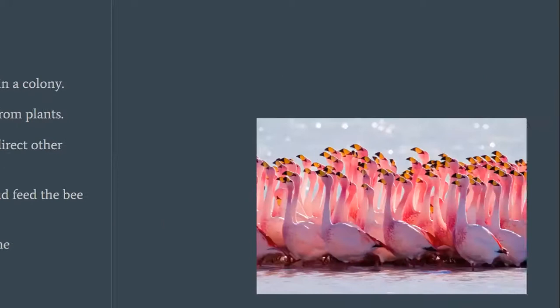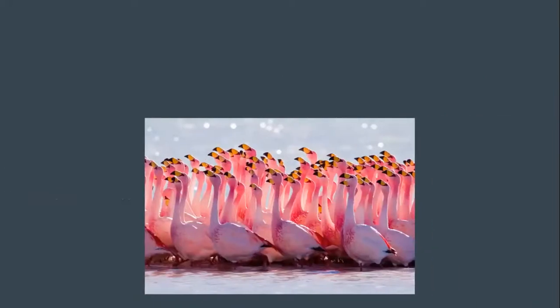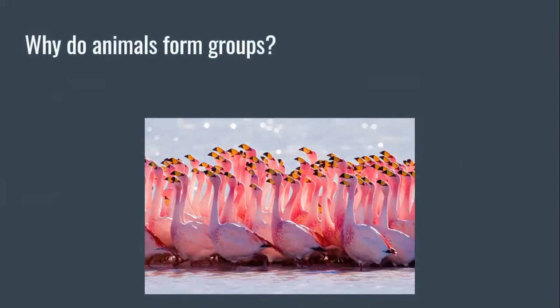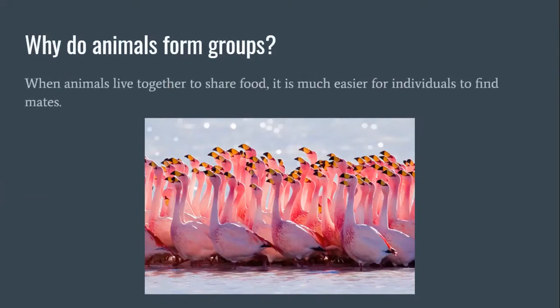This is a picture of flamingos. Why do animals form groups? Like I said, we're going to continue to answer this question today. So we said to defend themselves, to share food, and when animals live together to share food, it is much easier for individuals to find a mate. So we talked about this during our life cycle unit, where to continue a life cycle of an animal, they have to find a mate and reproduce.